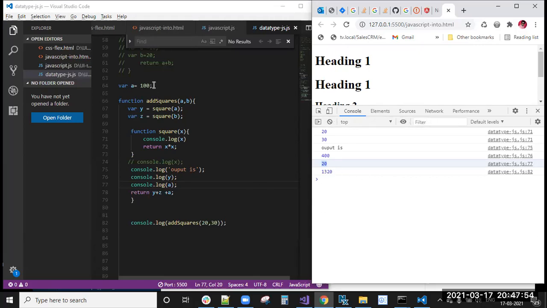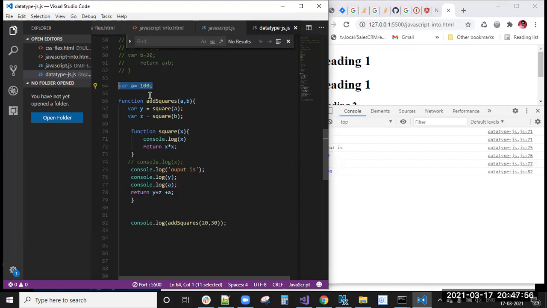Because this is the global variable, still these global variable scope values will be overridden by the local scope variables, because every time inside the function, it will give priority to the local variables only.